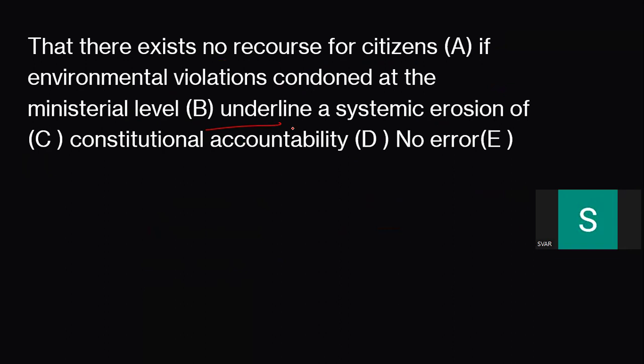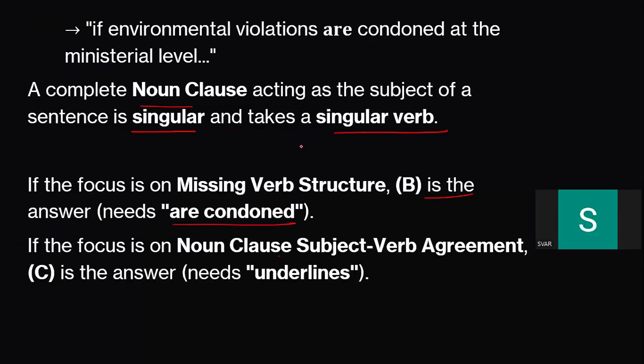And here, as you can see, that there exists no recourse for citizens if the environmental violations are condoned at the ministerial level underlines singular. See here. Even you don't have to remember what this noun clause is.